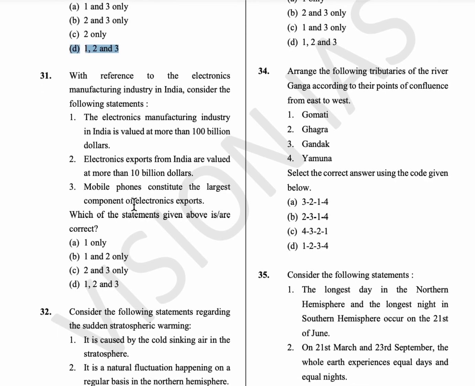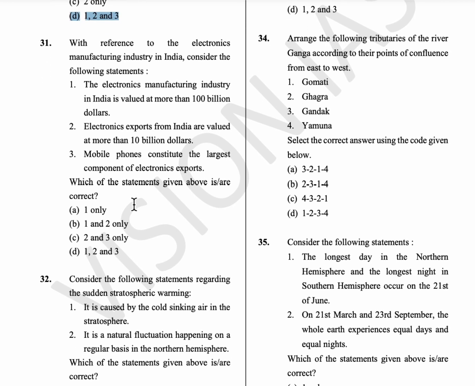31st question, with reference to the electronics manufacturing industry in India, consider the following. So the electronics manufacturing industry in India is valued at $76 billion, not 100. It is $76 billion, and the electronic exports from India are valued at more than $10 billion, and mobile phones constitute the largest component of electronic exports. So option C is the answer.